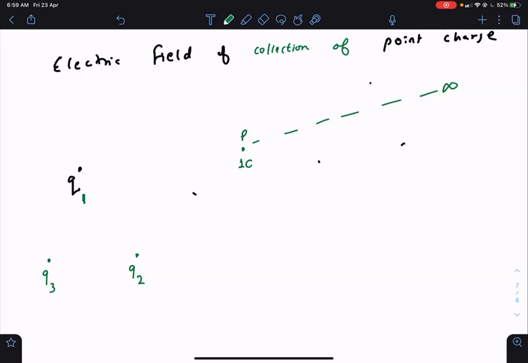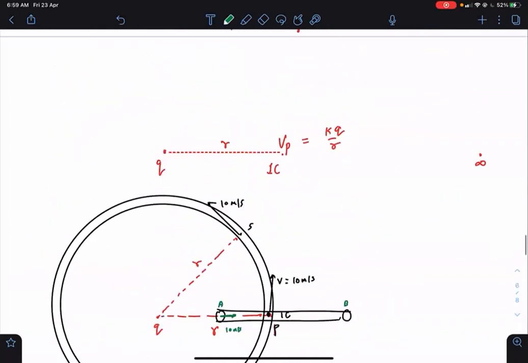Now, we can use the superposition principle. 1 coulomb will get force from Q1, so Q1 will do work on it. And we have already found out how much work Q charge will do when 1 coulomb is transferred from P to infinity.